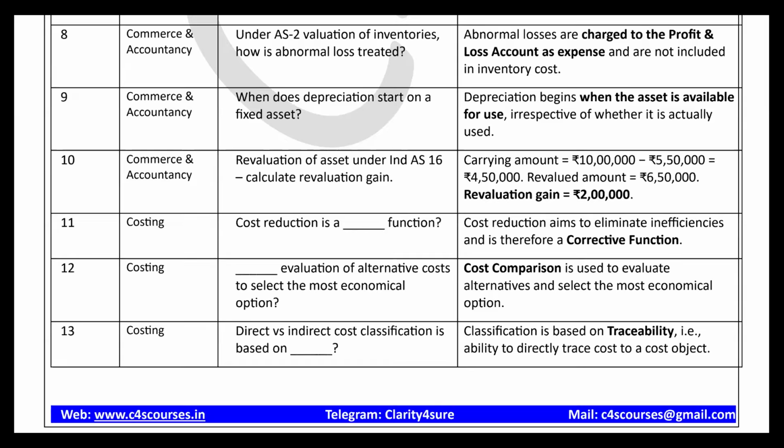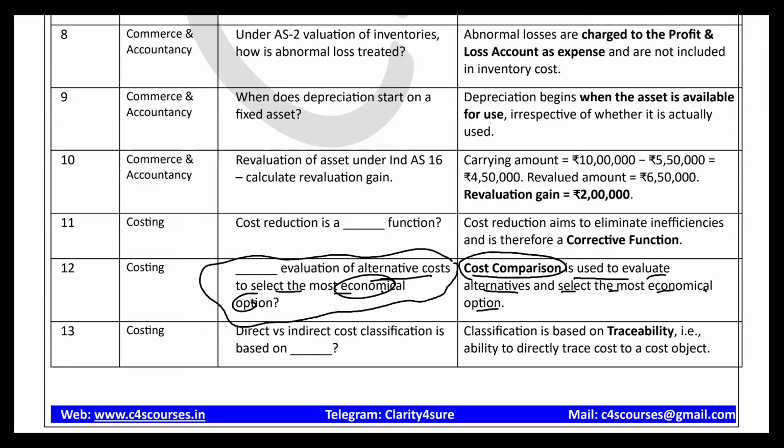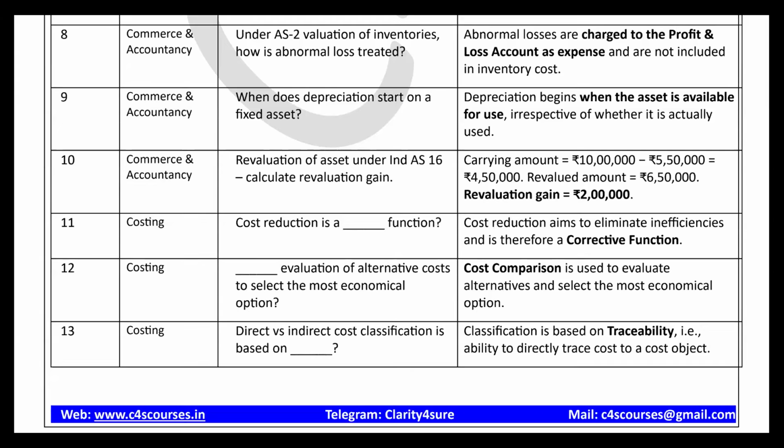12th question: costing does evaluation of alternative costs to select the most economical option. Most of the students were getting confused here. So cost comparison will be the correct answer. You are comparing the cost, which is used to evaluate alternatives and the most economical options. I hope the 12th question is very easy. It is also from the topic of overview of costing.